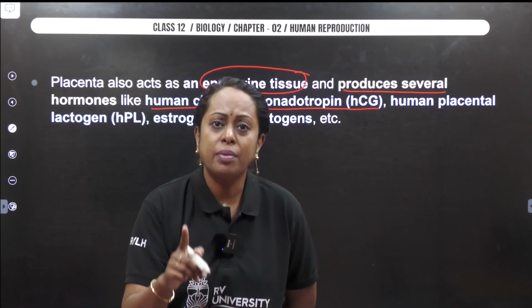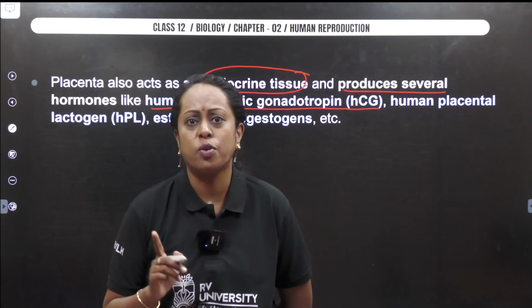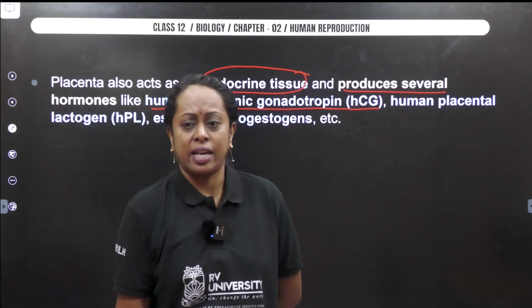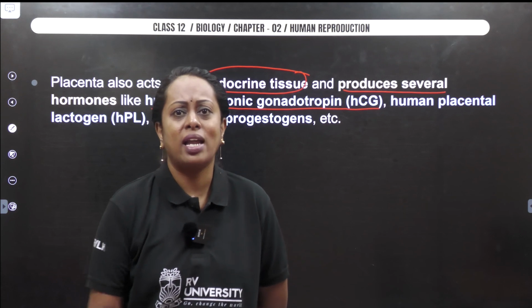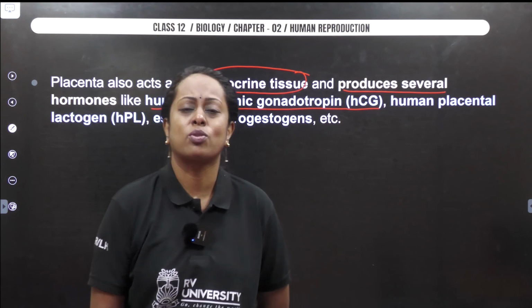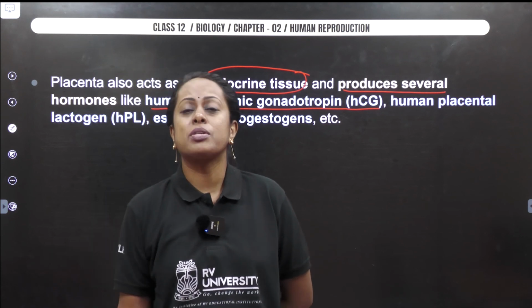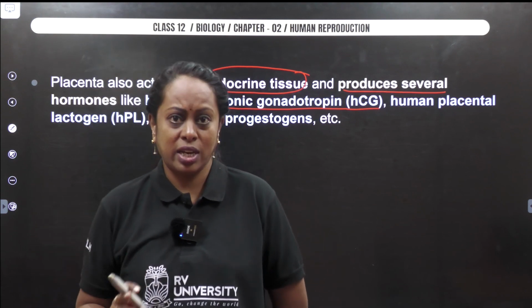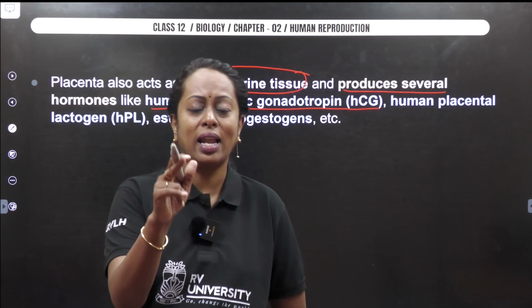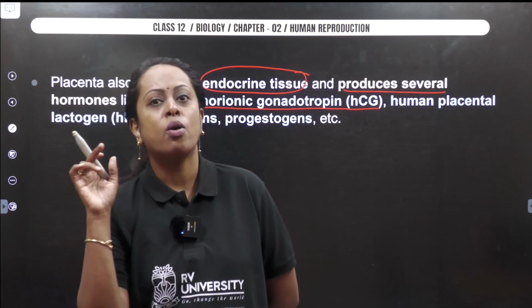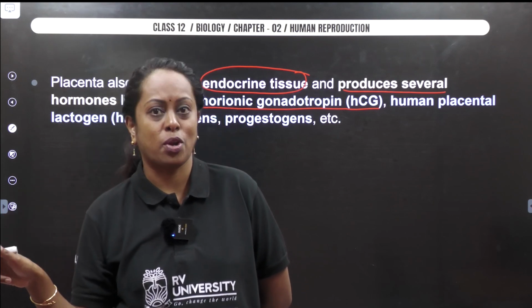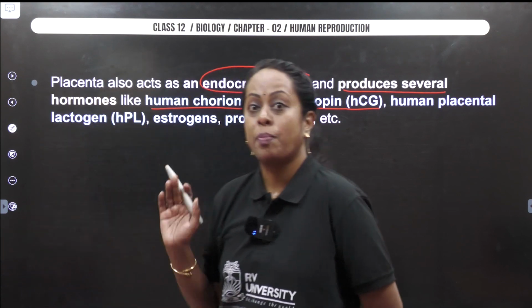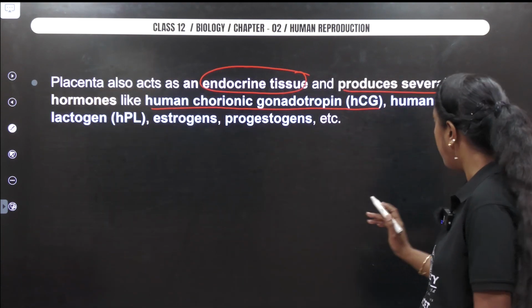And one of the common questions: HCG is necessary to maintain which hormone? They will say LH. Why LH? LH is required for maintaining what is called the corpus luteum. Why corpus luteum? Progesterone. Did you make a note of it? I started with HCG, then I linked it to LH, to that of corpus luteum. Corpus luteum produces progesterone. So the play of hormones comes there. So make sure you made a note of what I told.